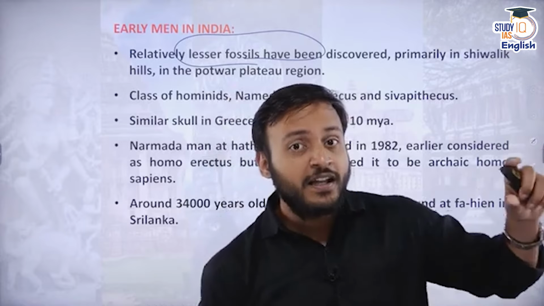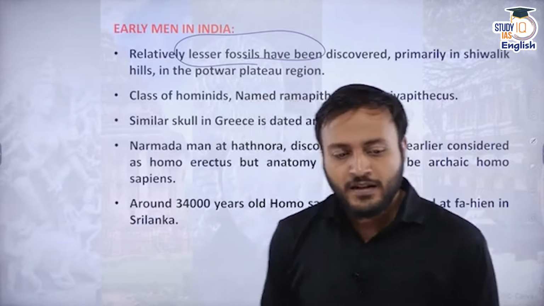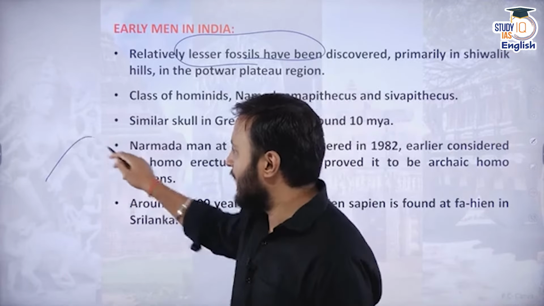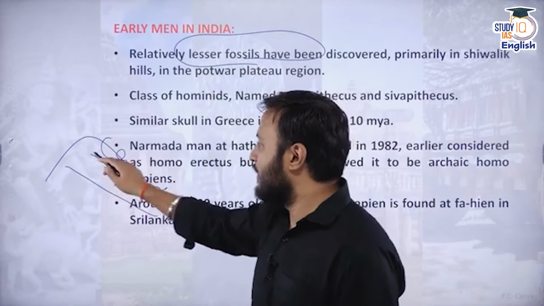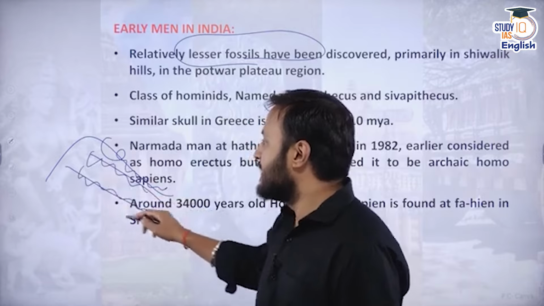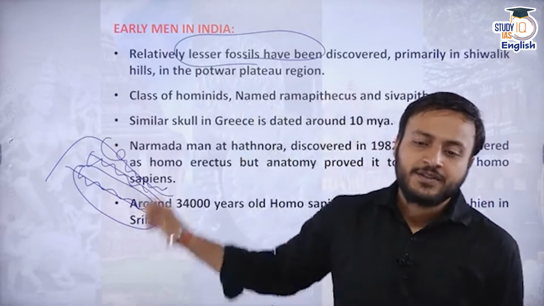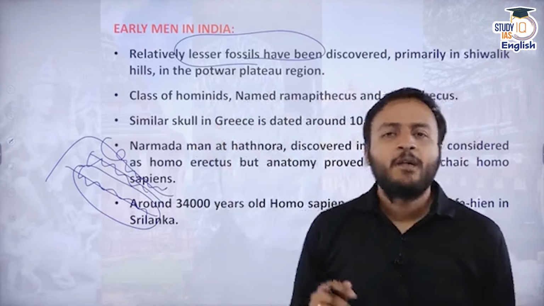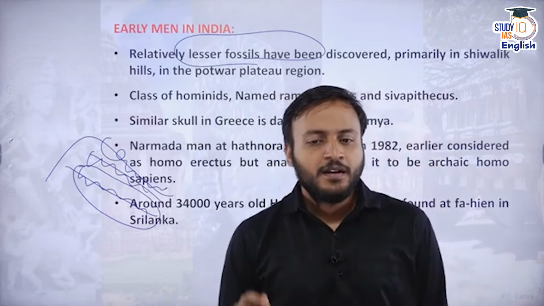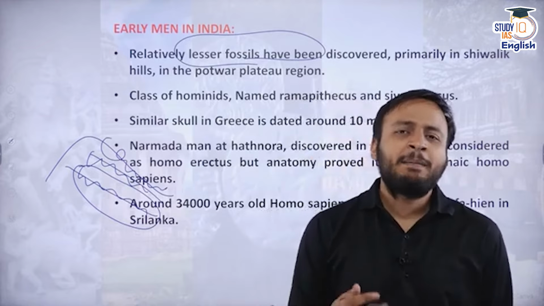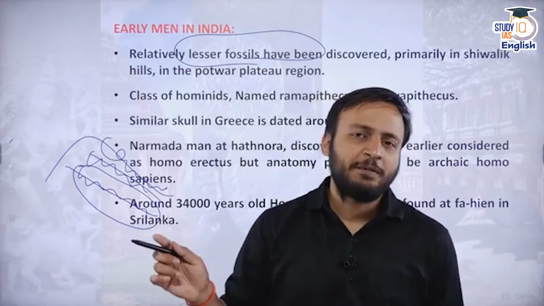Shivalik is basically the lesser Himalayas or the outer Himalayas. If we look at the presence of Himalayas, this is the Great Himalayas, Lower Himalayas and Shivaliks. The outermost Himalaya ranges are called Shivaliks, and this is where the early men species and their fossils have been found in India. They were named Ramapithecus and Shivapithecus.